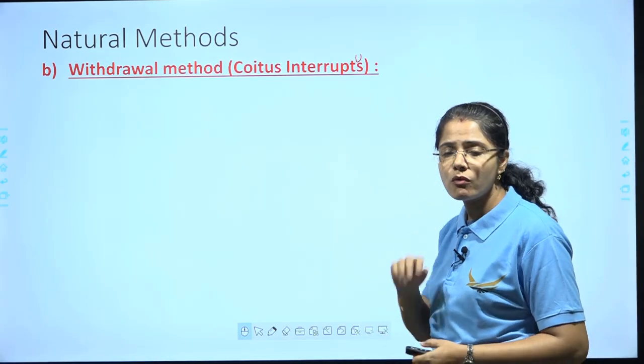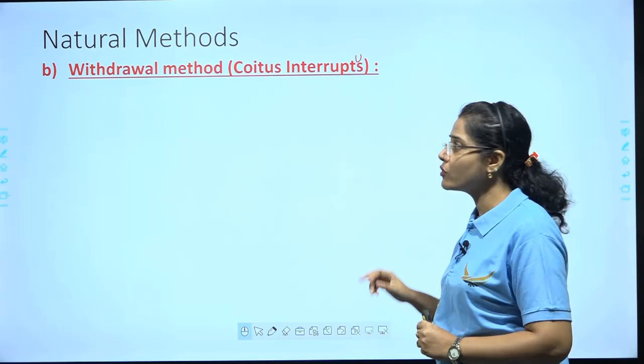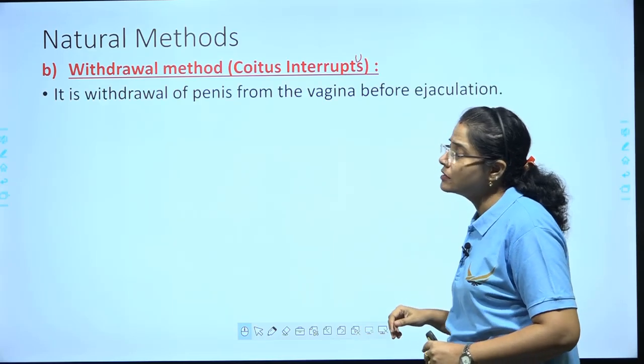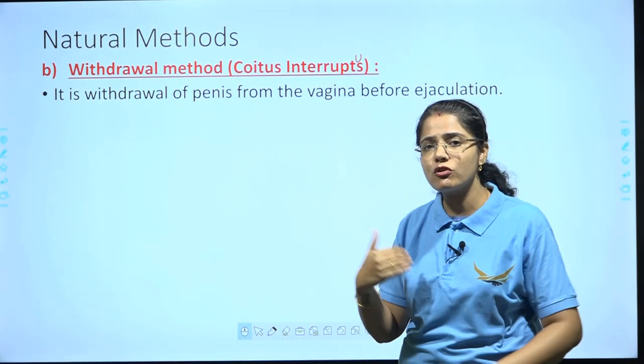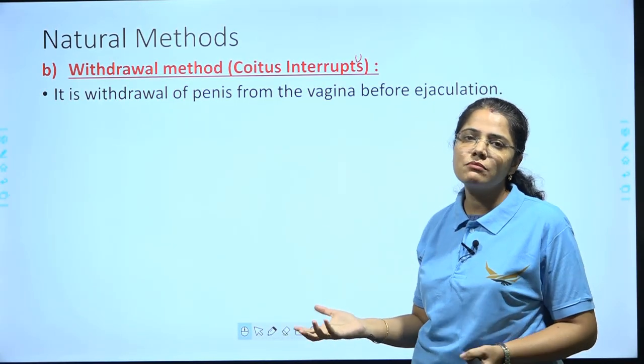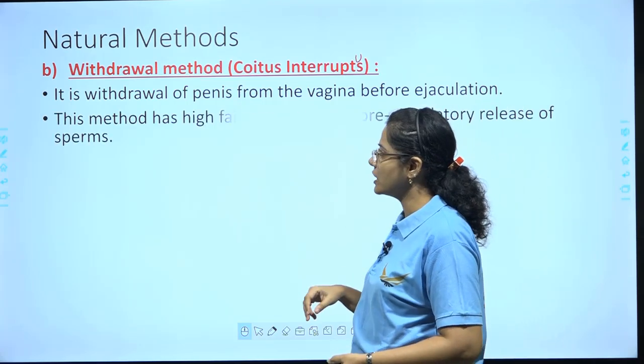It is the withdrawal of the penis from the vagina before ejaculation, right? Before the semen gets ejected, if the penis is withdrawn from the vagina, naturally the semen is not going to be deposited in the vagina, so it will not lead to fertilization.